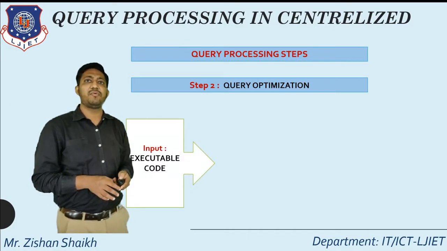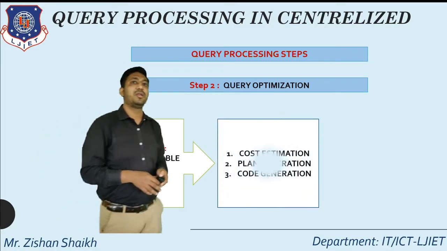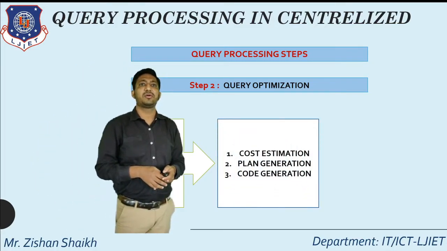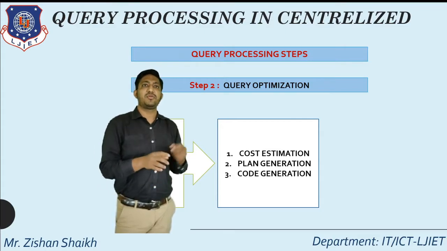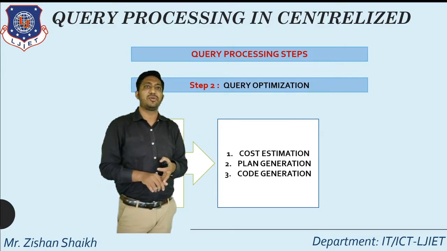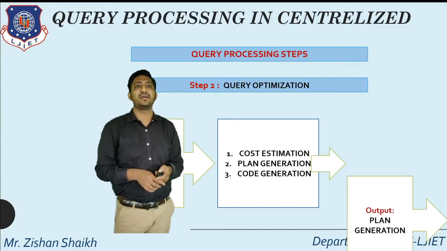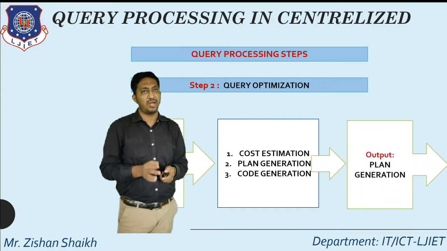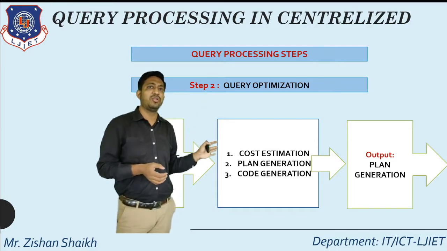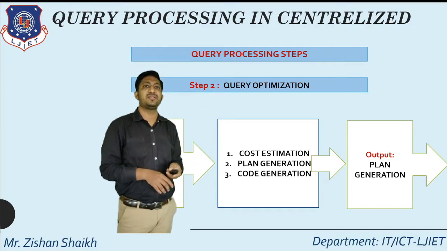For this step, our input is the relational algebraic query. In query optimization, three parts are executed: cost estimation, plan generation and code generation, and we get the plan generation in the output. Now let's understand these three, cost estimation, plan generation and code generation, one by one.